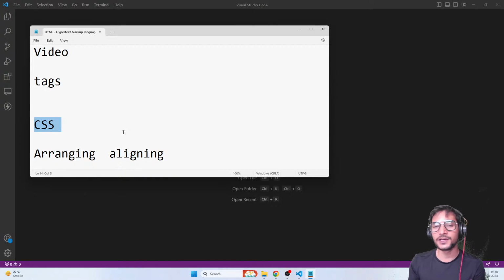So without CSS, your web page will not look good at all. And in today's date, your website should look good. Otherwise, no one will watch it because there is a lot of competition. And if you're creating websites, you need to have a good web page or a good website. That's where the client comes from, right? So I hope you understood, guys.